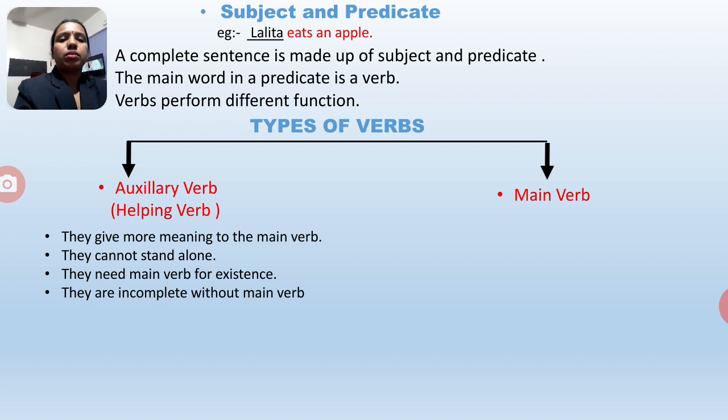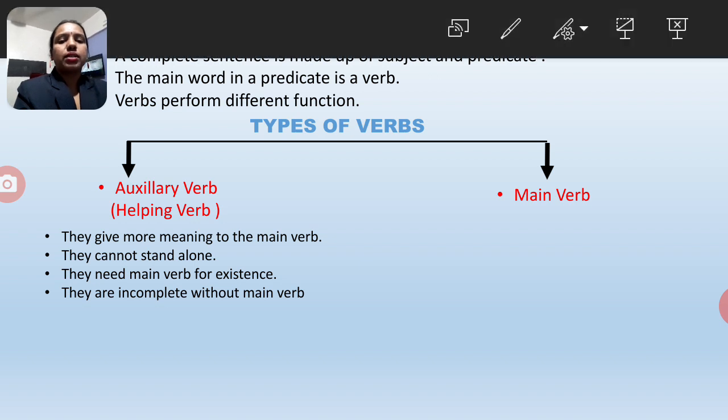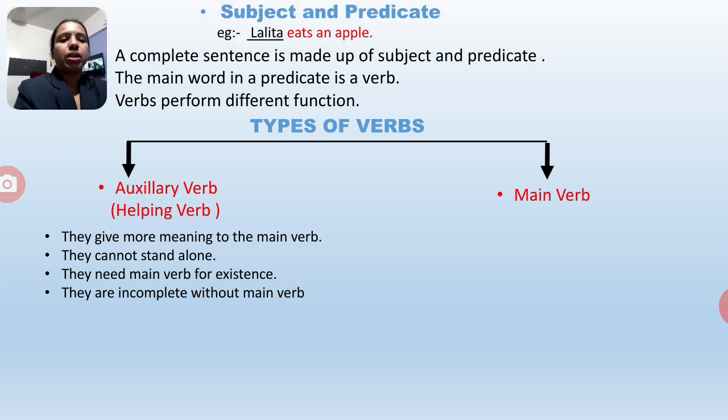Dear students, please listen here. I have given a few points to remember what auxiliary verbs are. The first point is that auxiliary verbs give more meaning to the main verb. They cannot stand alone. They need a main verb for existence. They are incomplete without a main verb. For example, I'll give you one example here.